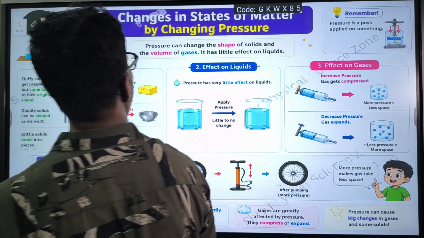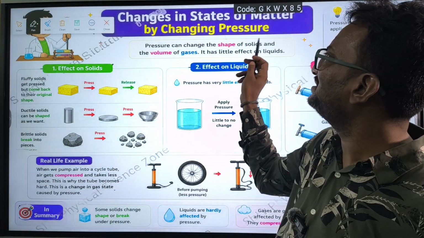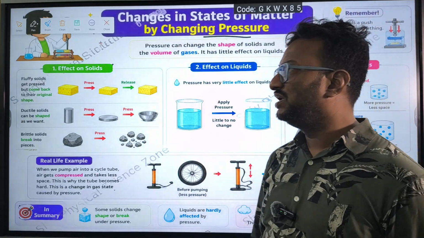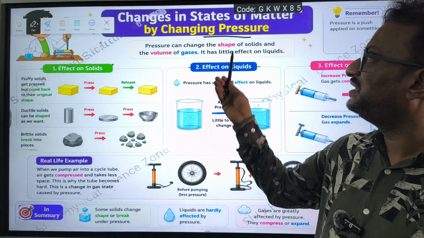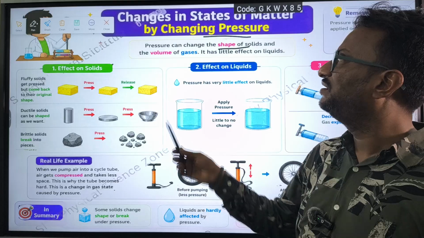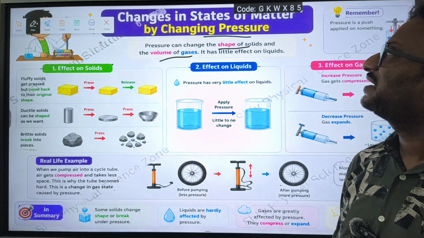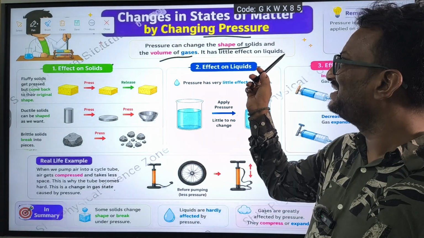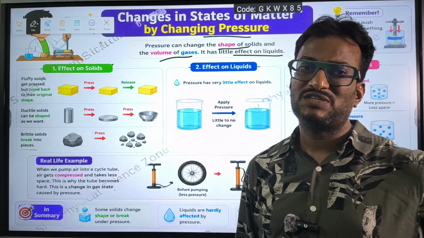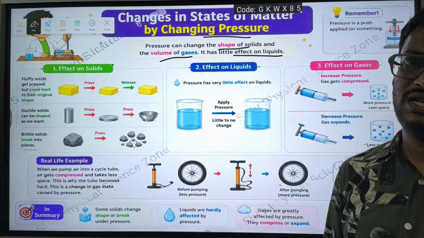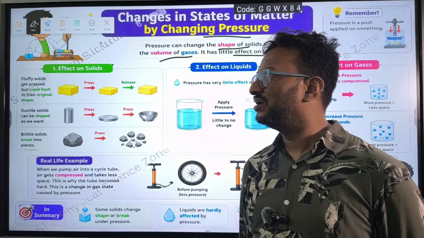Next, change in state of matter by changing pressure. If you change the pressure, then we can change the shape of solids and the volume of liquids and gases. It has little effect on liquids and gases, and more effect on solids.